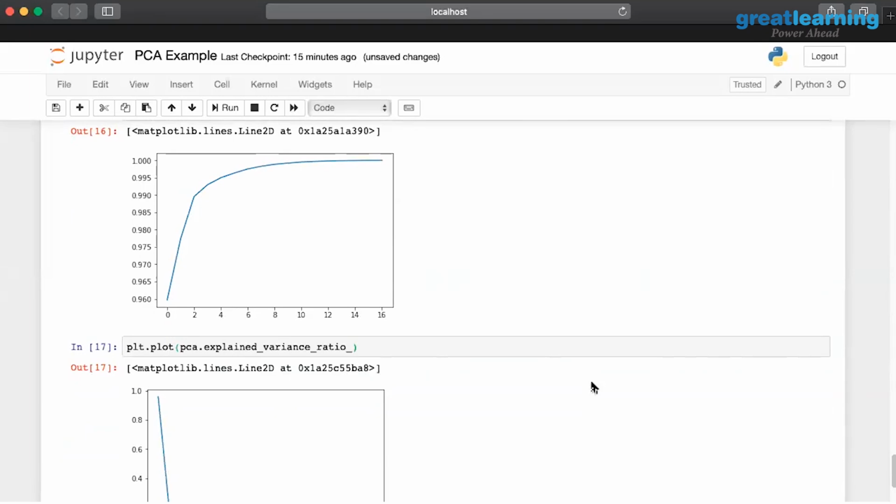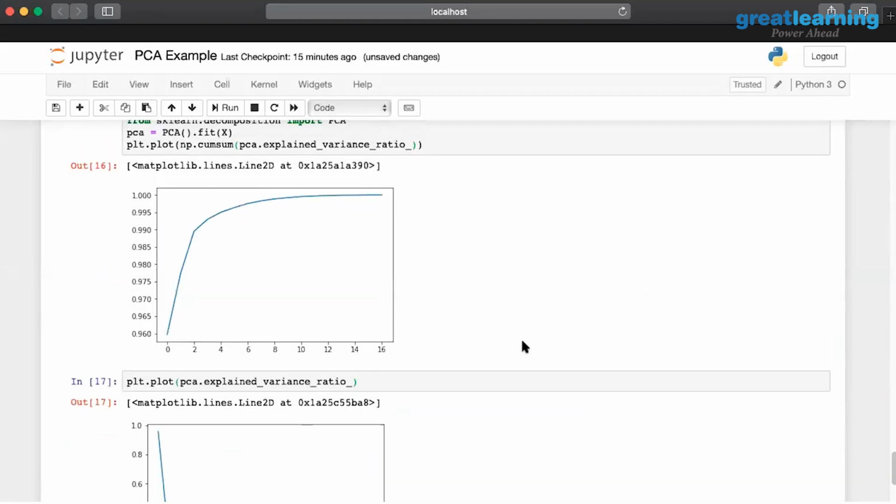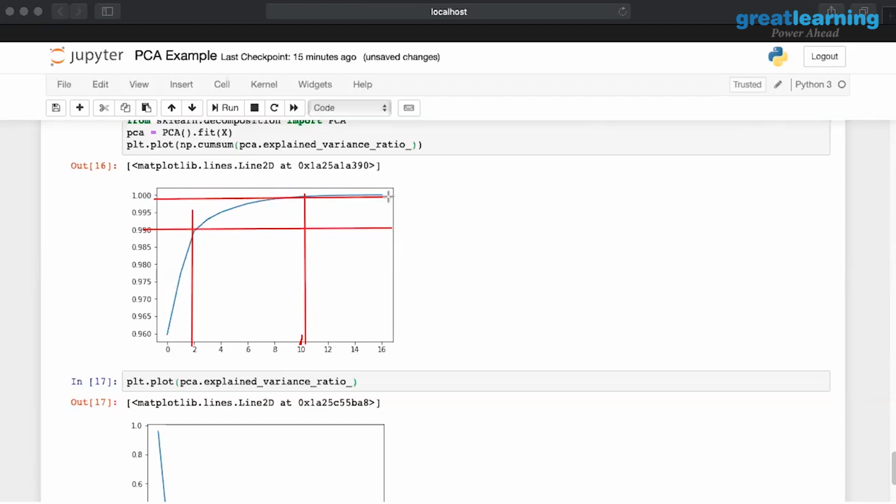So here the scale is minute, so you're not going to be able to understand the difference here. But ideally, the objective that you're going to look at is to have the highest degree of variance explained with the lowest number of principal components. So here I say 10 is good. If you notice, with two components, I'm only able to explain 99%. Now with this, I'm going to talk about 99.7%. So ideally, I'm saying that 99.7% of the variance is captured with 10 principal components.